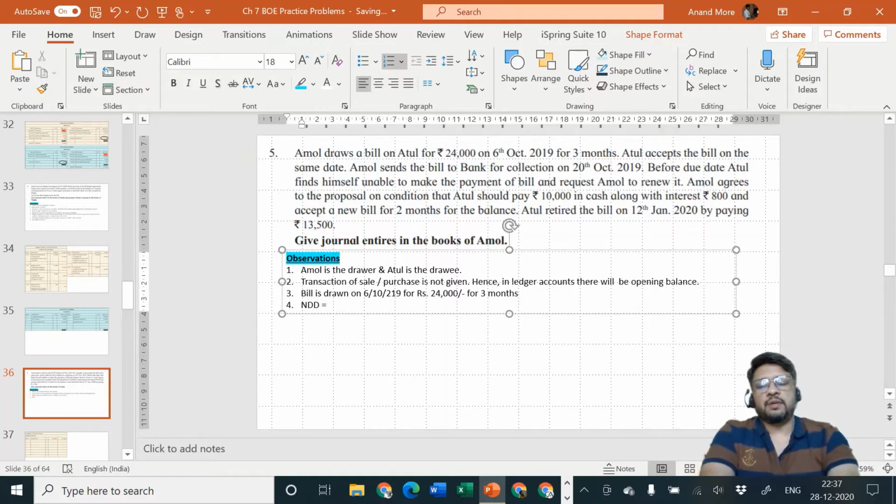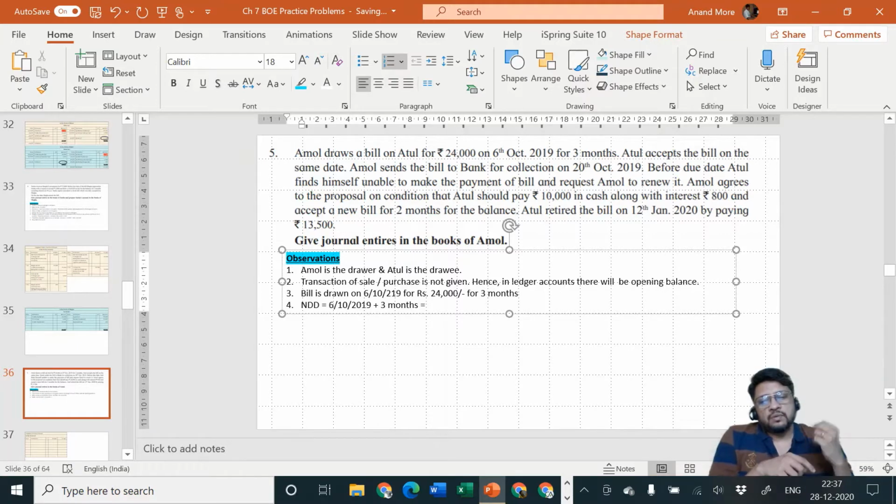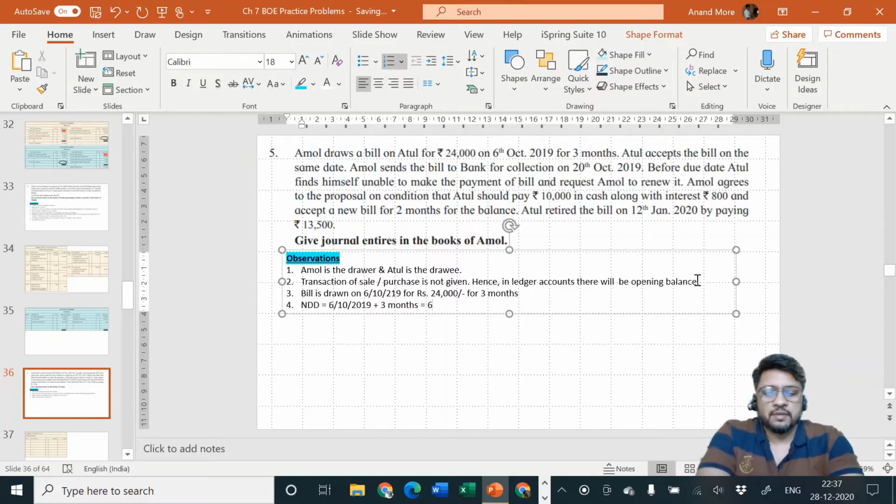Nominal due date is equal to 6th October 2019 plus 3 months. Sixth October plus 3 months, that goes to 6th October to 6th November, 6th November to 6th December, 6th December to 6th January, that goes to 6th of January. 6th January 2020. You have to be careful about it. Now the year is changing.